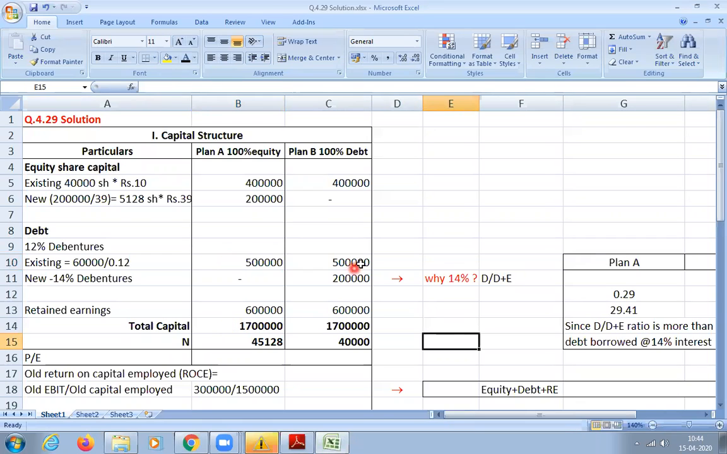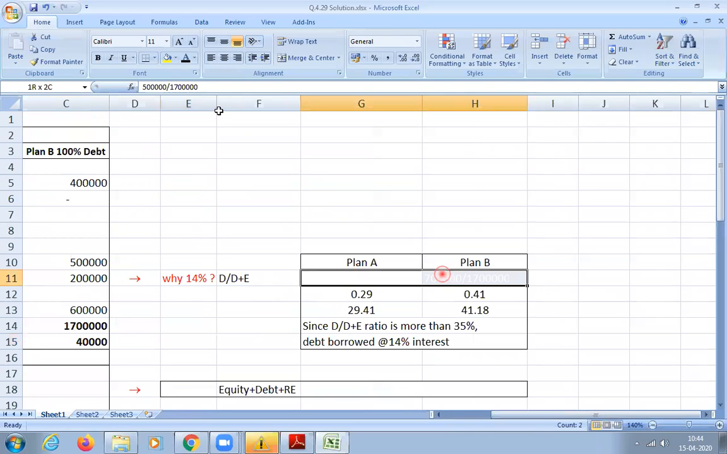And here, how much will the debt be? 7 lakhs. 7 lakhs divided by 17 lakhs. Please calculate. So it is 0.294 and 0.411. Multiply by 100, and you get 29.41 and 41.18. Correct? Yes, sir.